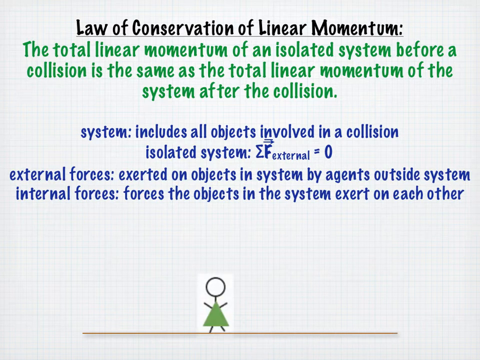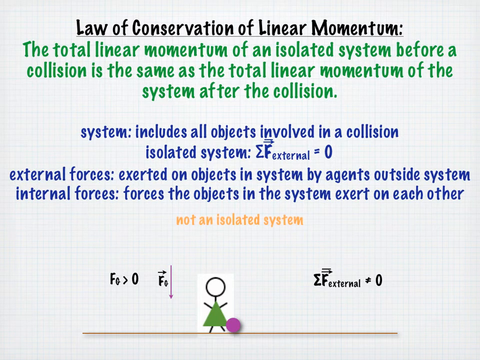What about a system where a ball is being thrown straight upwards? We know that the ball will go up and then fall back down due to the external gravitational force acting on the ball. The ball will collide with the ground. Even if we ignore air resistance in this case, we cannot ignore the gravitational force that is acting on the ball. So the sum of the average external forces is not equal to 0 in this case, which means it is not an isolated system, and the law of conservation of linear momentum cannot be applied to this system.